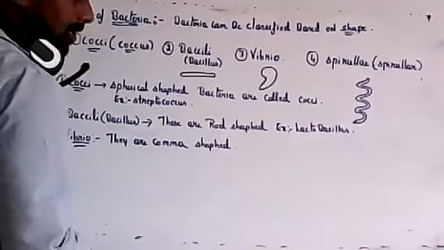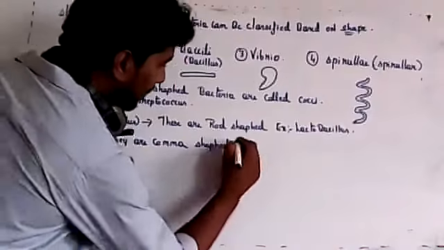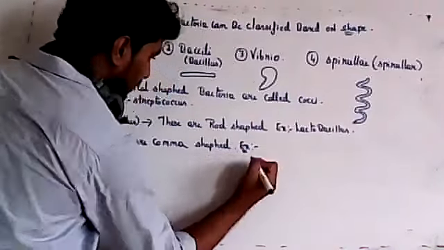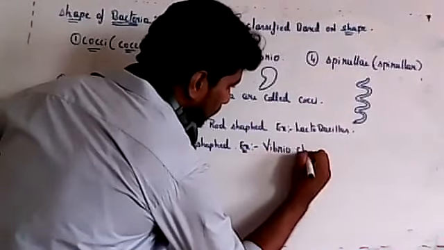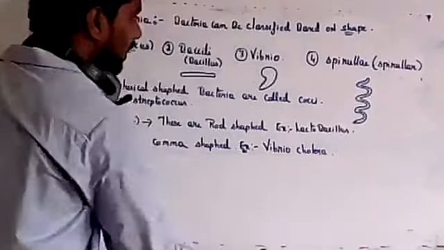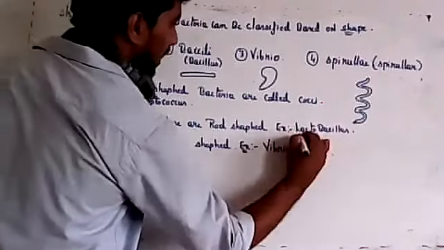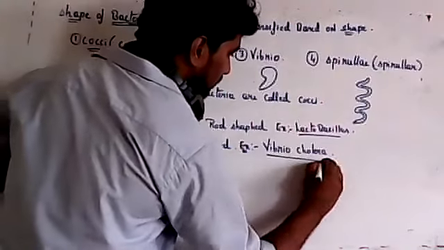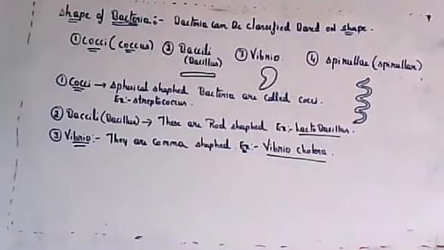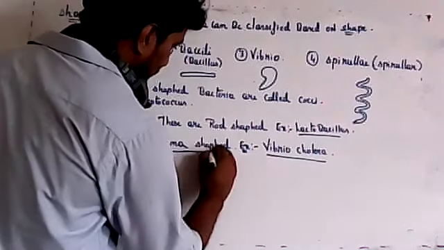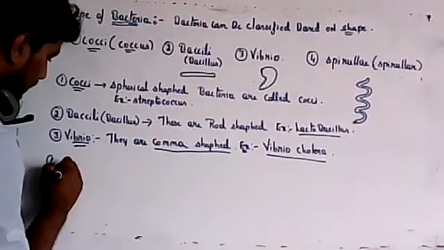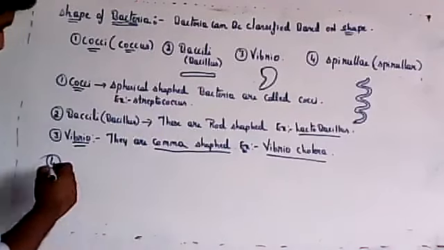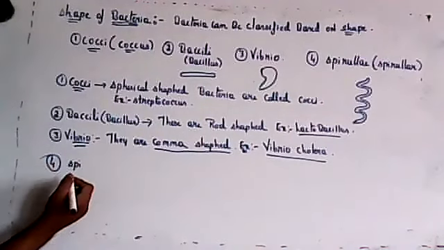The example is Vibrio cholerae. So for bacillus, the example is lactobacillus. For vibrio, the example is Vibrio cholerae, and their shape is like a comma. The fourth one is spirilla. They will be spring-like.